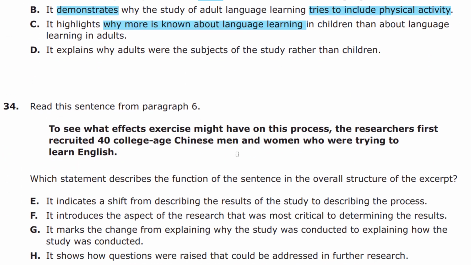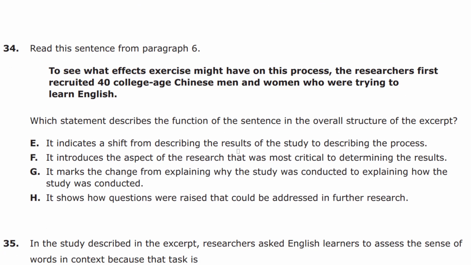That's what we should always be thinking about in overall structure questions. So E, it indicates a shift from describing the results of the study to describing the process. Well, that could sound okay. It's a shift to the process, but it's not describing the results. The results is wrong. This is mixing up the facts, a classic wrong answer type. The results come after the process and the study itself, toward the end.